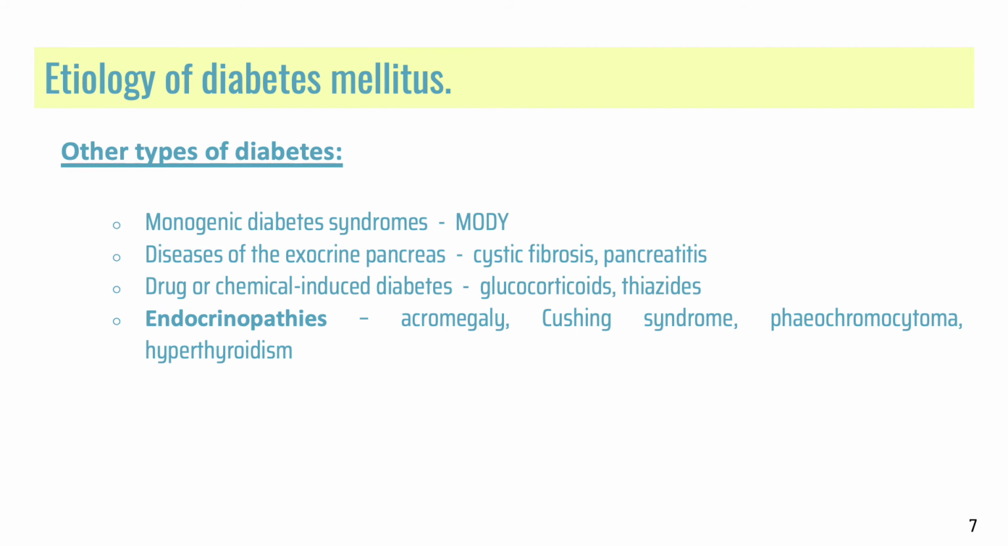Other types of diabetes are as follows. Number 1, monogenic diabetes syndromes. Number 2, it may also occur in diseases of the exocrine pancreas, for example, cystic fibrosis and pancreatitis. Apart from that, prolonged consumption of glucocorticoids and thiazides may result in drug-induced diabetes. In patients with endocrinopathies, diabetes may develop as a consequence of these conditions, for example, acromegaly, Cushing syndrome, pheochromocytoma, and hypothyroidism.